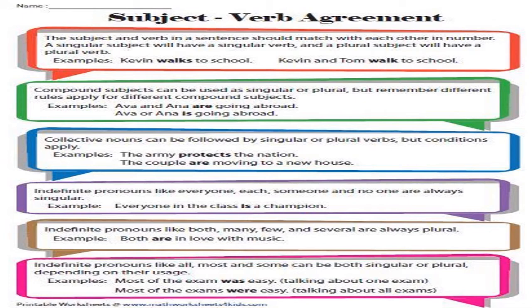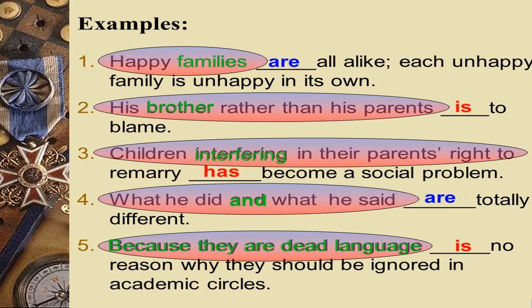Most of the exams, so here you have more than one exam, isn't it? Suppose we have 10 exams, in that 9 exams were easy. So most of the exams were easy. It depends on this. Some more examples where we can get confused.